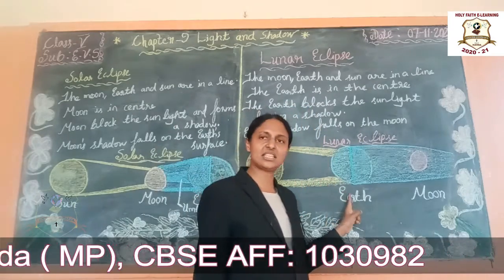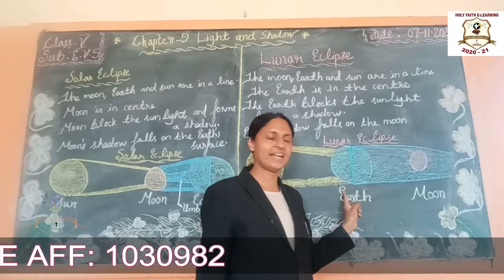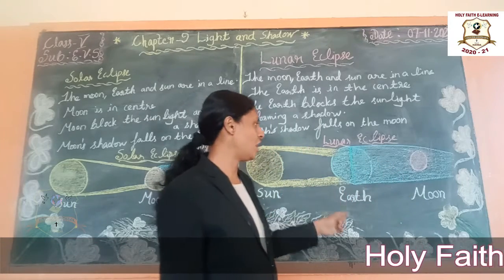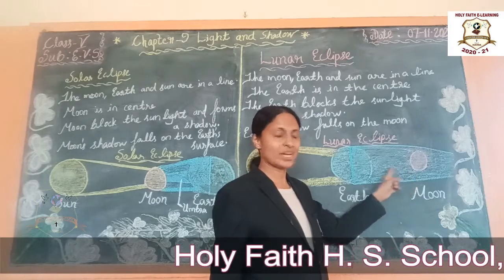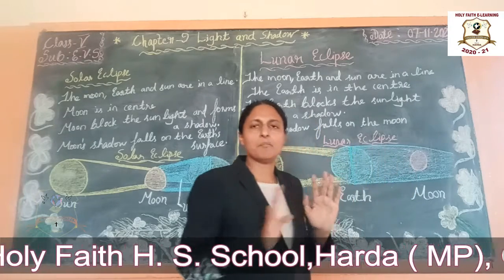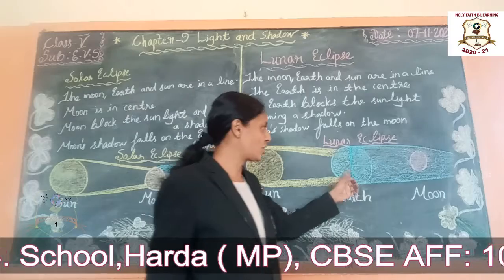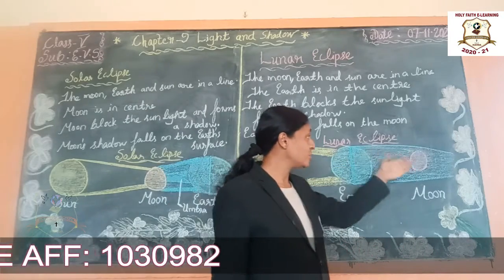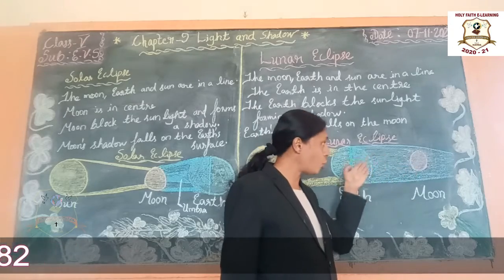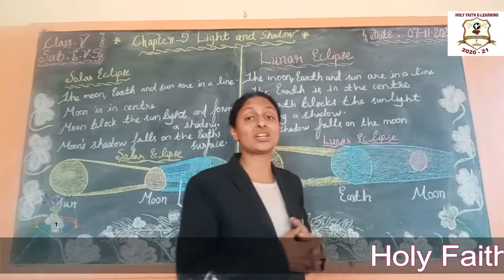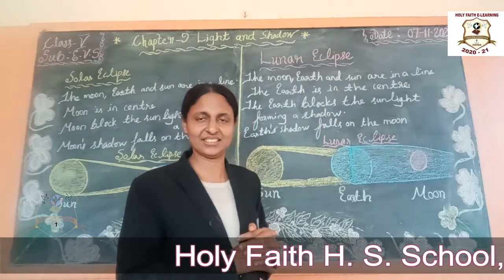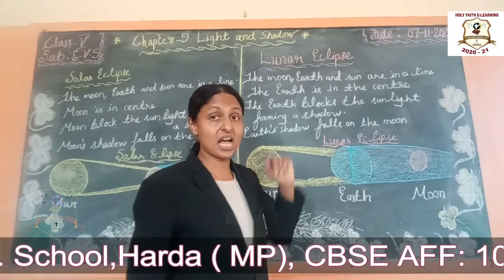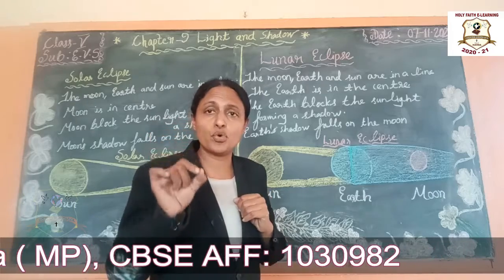Okay, the earth blocks the sunlight and forms a shadow. Understand students? See the moon. It does not look bright, it looks reddish. When the shadow falls on the moon, it looks reddish, it becomes reddish in color. Understand students? See, it happens on a full moon night.